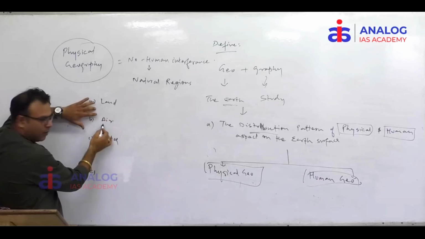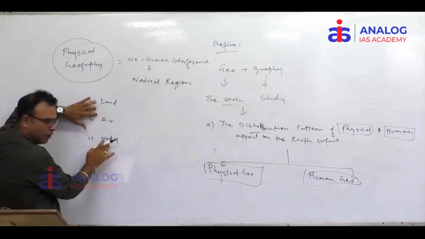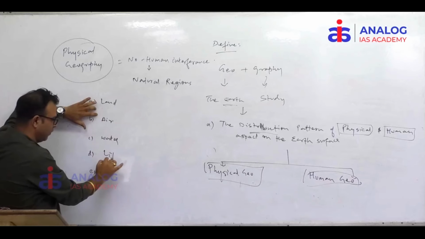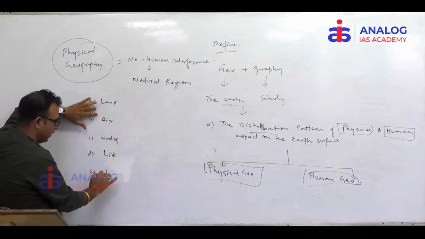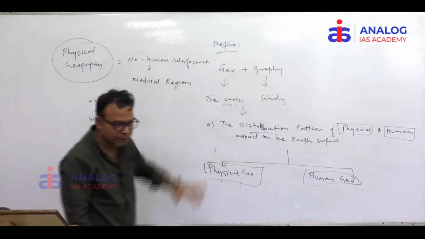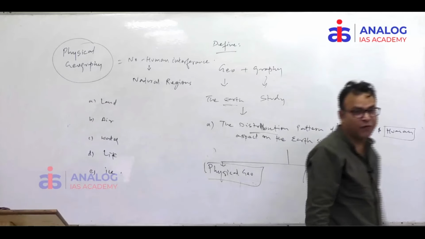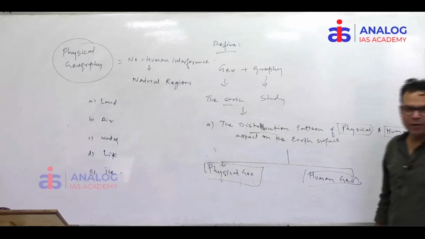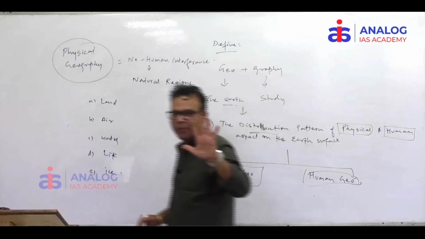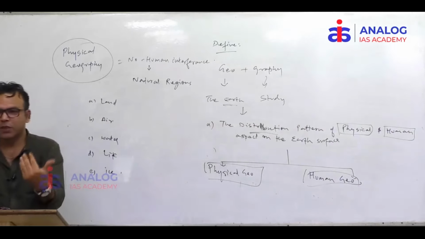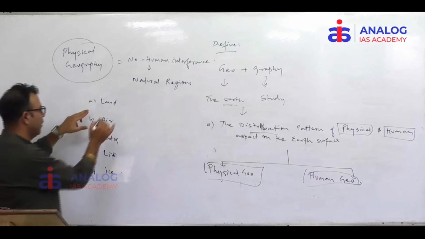Right, land, air. Air means atmosphere part. Water, then life and the ice. There are 5 spheres of the earth. That's called 5. Naturally, earth is divided into how many spheres? 5 parts, 5 aspects. Land part we call lithosphere.